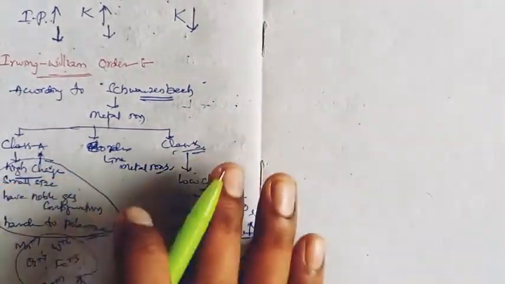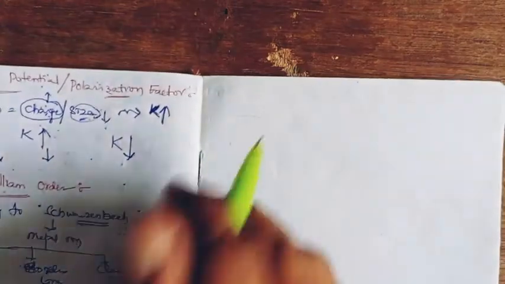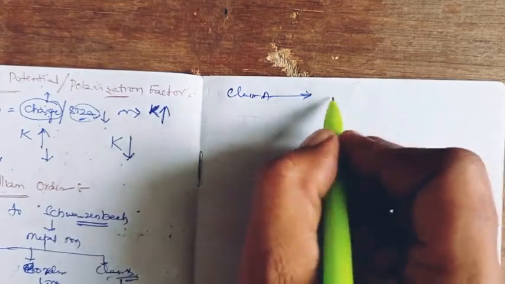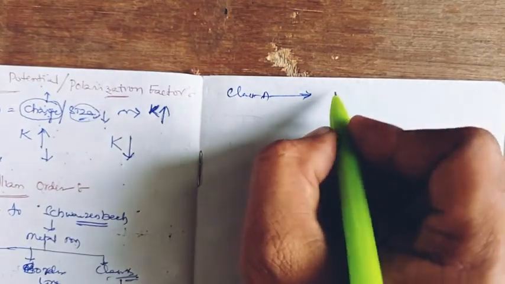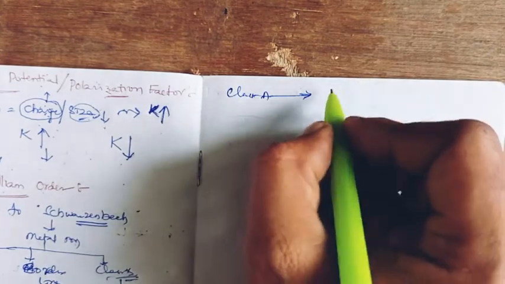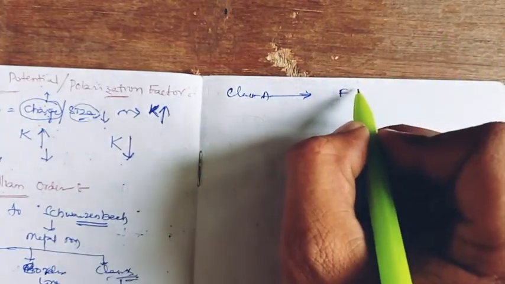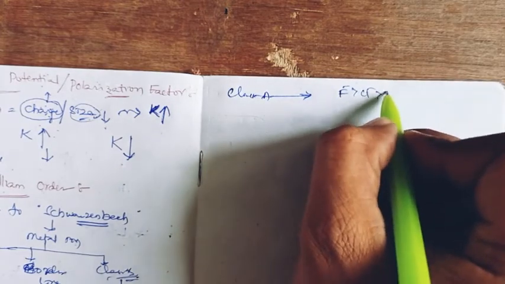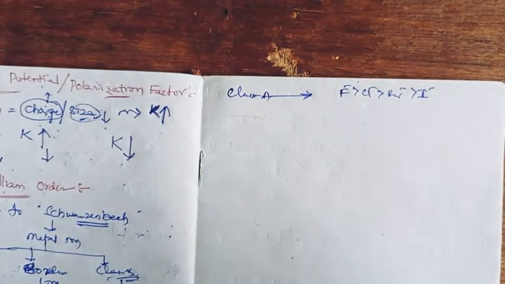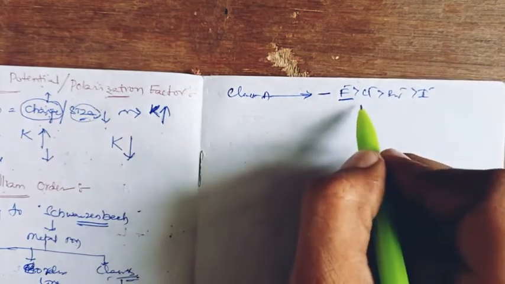With these class A and class B metal ion combinations, Schwarzenbach says that class A metals can form stable complexes with small size non-metal ligand sites, particularly with halogens: fluorine, chlorine, bromine, iodine. Considering smaller size, fluorine can form highly stable complexes.